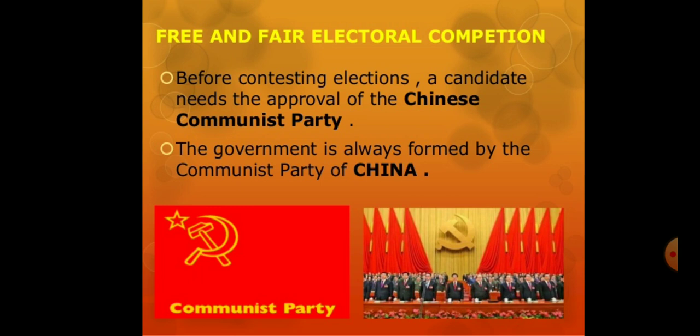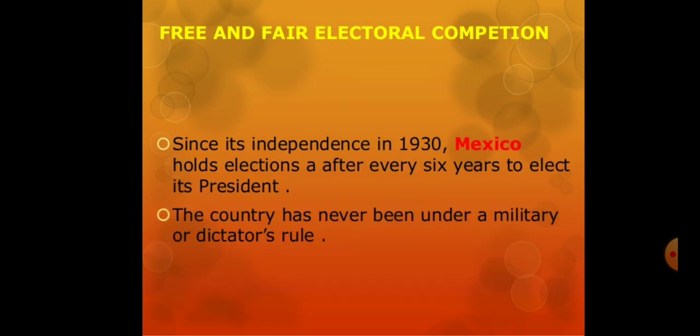The government is always formed by one party, that is the Communist Party of China. So here we know that election is not free and fair in China. So this is not democratic. And again we have one example, the example of Mexico.